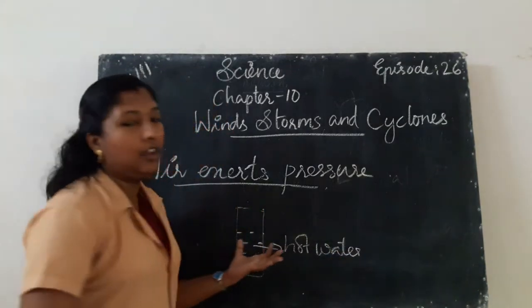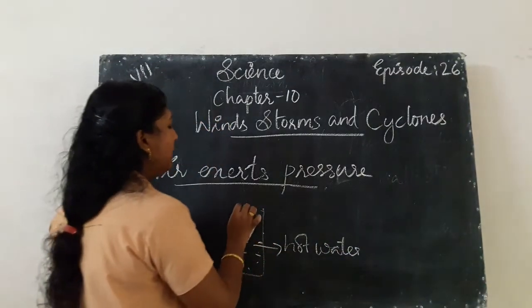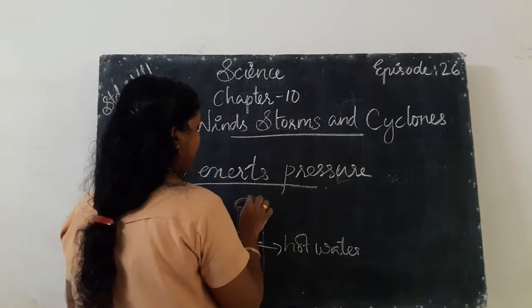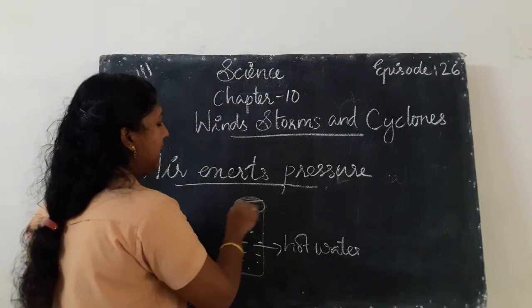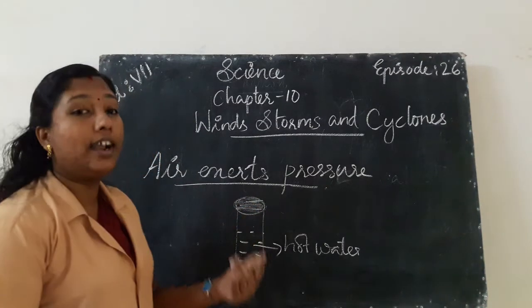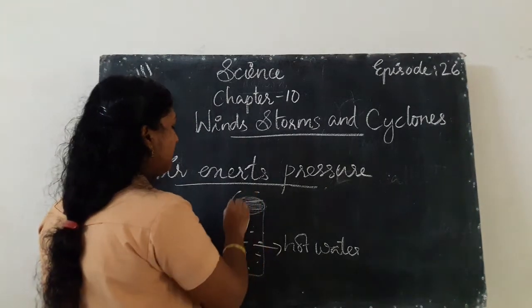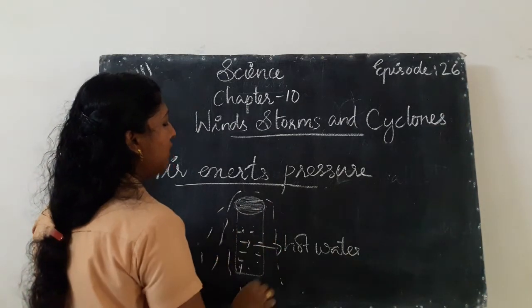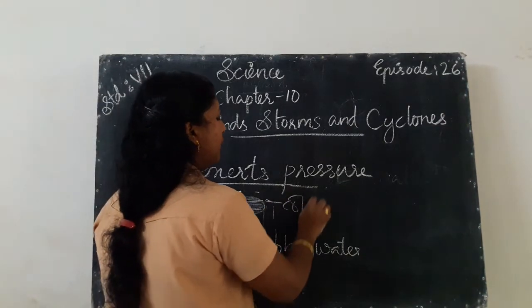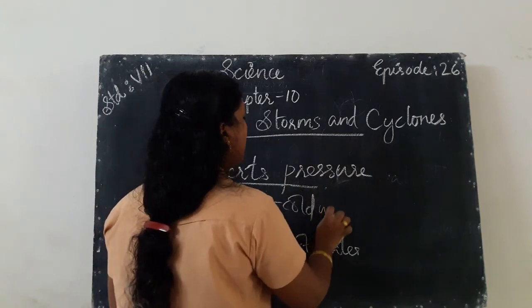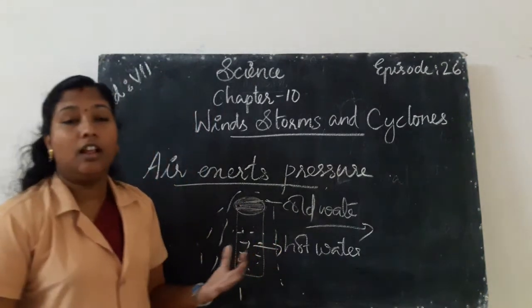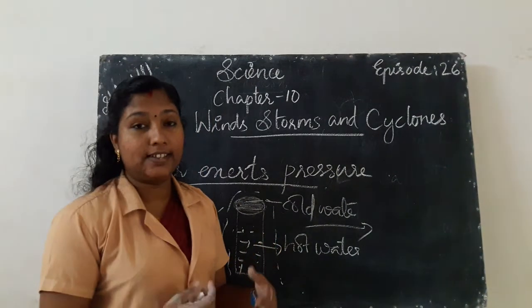After taking hot water into the bottle, we close the bottle with a cap or lid. Then what happens? We pour some cold water on the surface of the bottle or can. What happens? Then the bottle gets compressed.